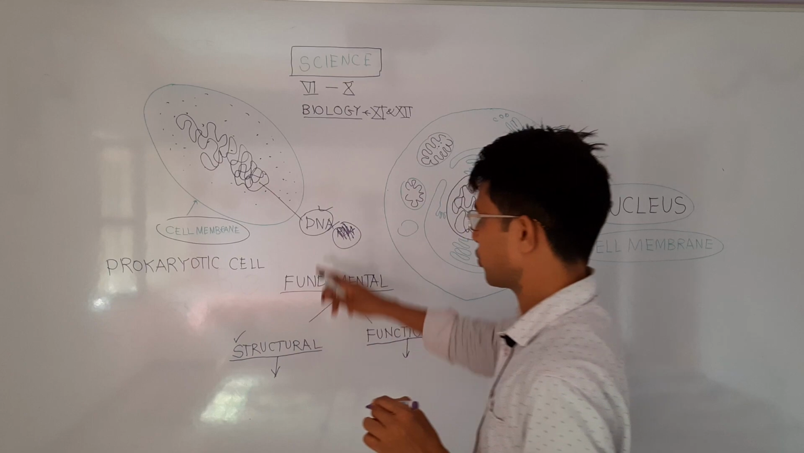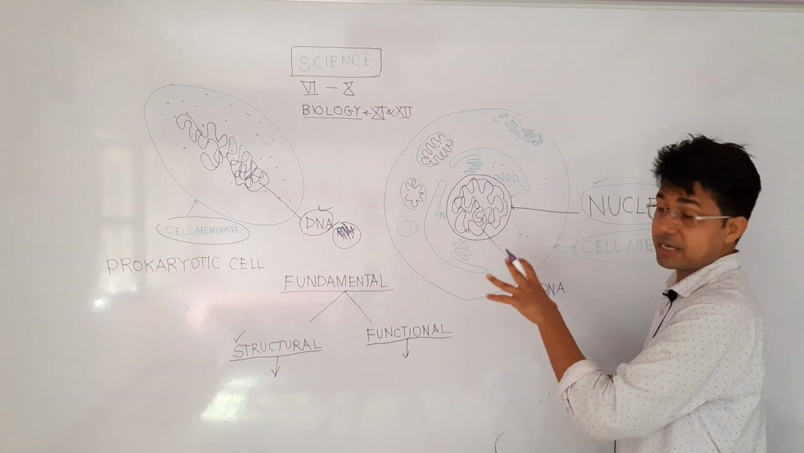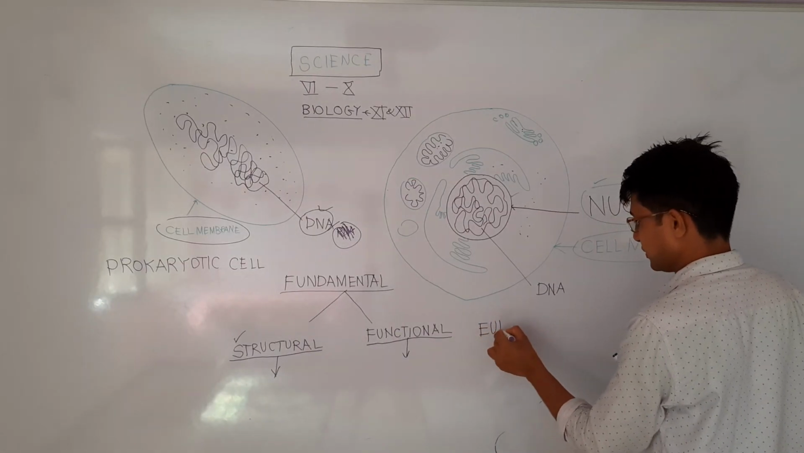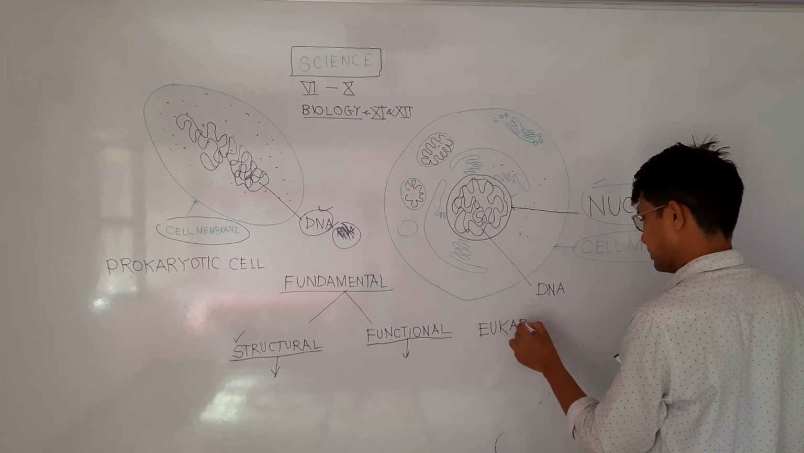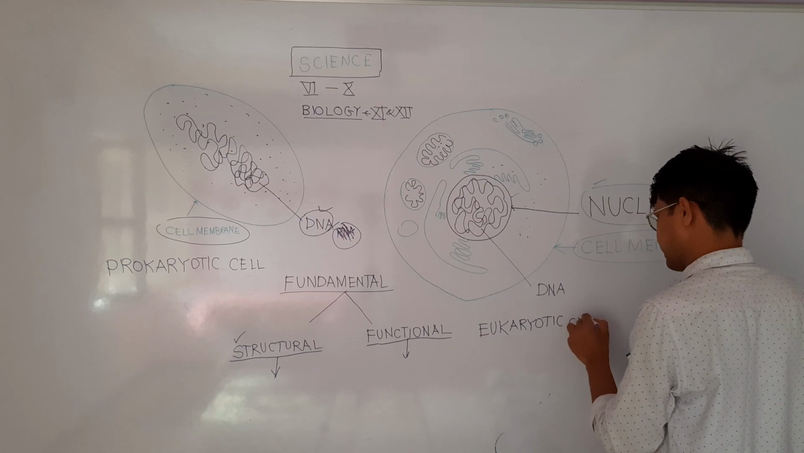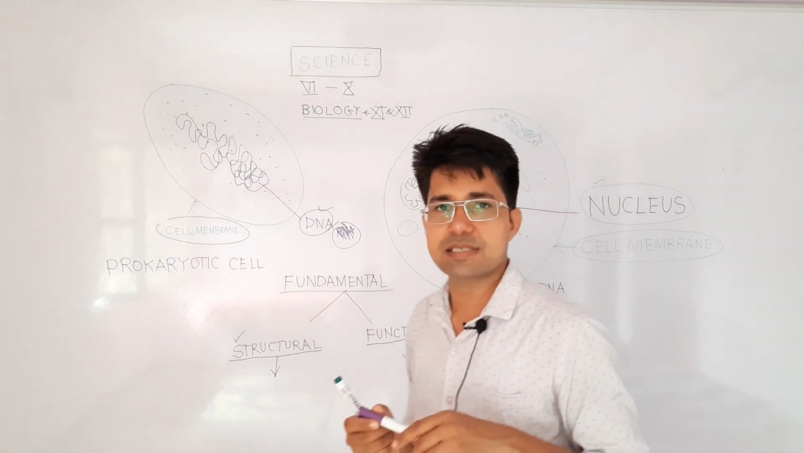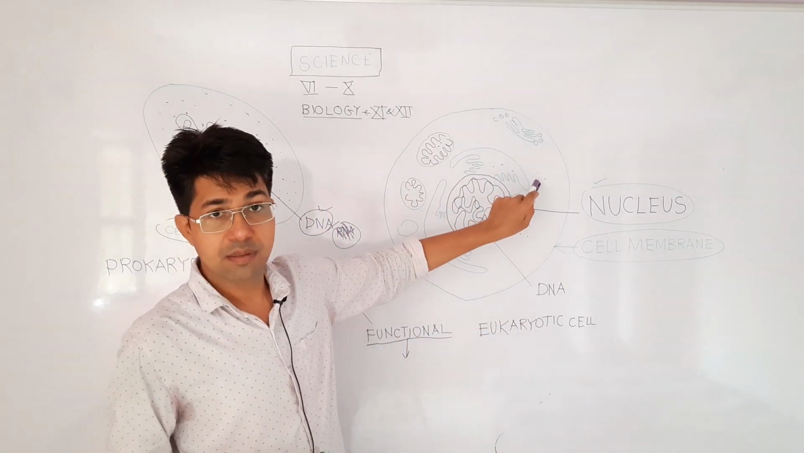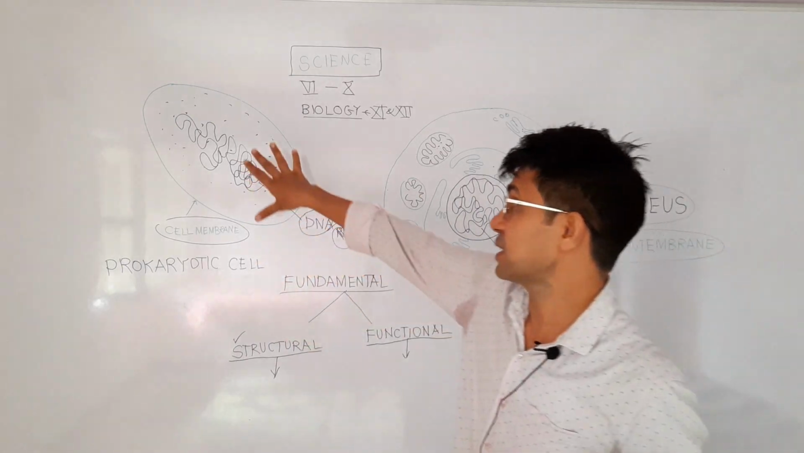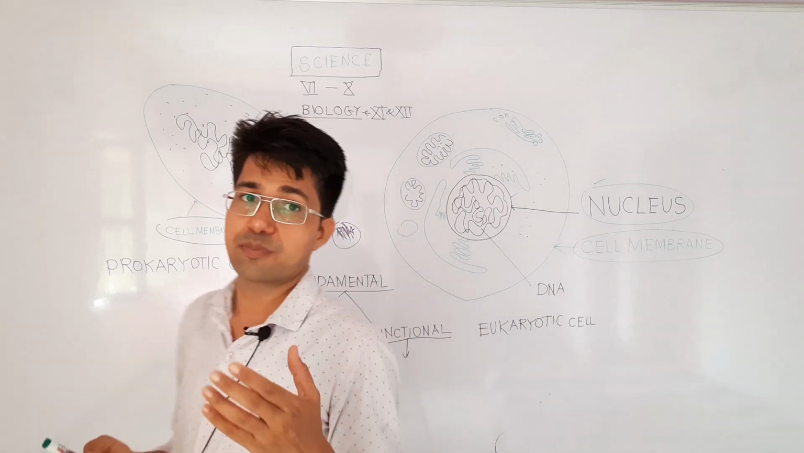These types of cells are called prokaryotic cells, and these types of cells which have a nucleus and other membrane bound compartments are called eukaryotic cells. We humans, all animals and plants have these types of cells, eukaryotic cells, and all bacteria, if you have heard about bacteria, all bacteria have these types of cells which are called prokaryotic cells. So there are majorly two types of cells, prokaryotic cells and eukaryotic cells.